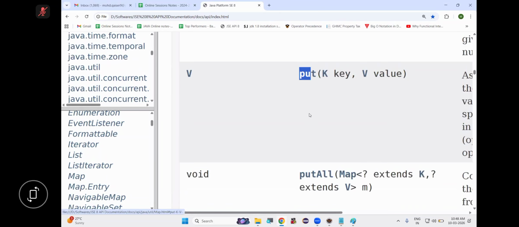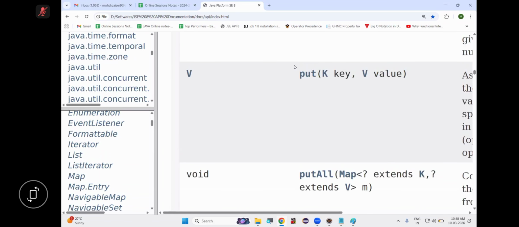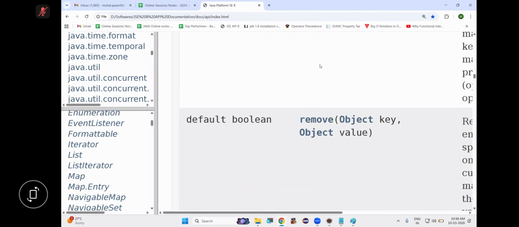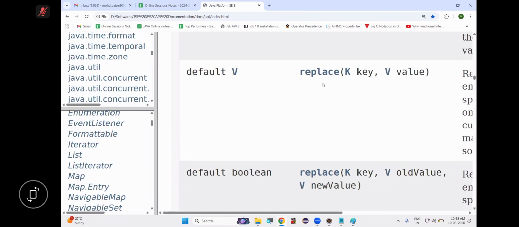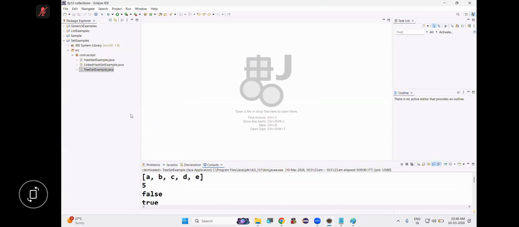Next method, put. In a map we don't add, we put key-value. Are you following or not? This put method takes key and value, converts them into an entry and adds it into the map. Put method takes key and value, which are objects, and using key and value, put method creates one entry and puts this entry in the map. So see, remove method is there, replace method is there, size method, values method. These are the methods. So shall we start?